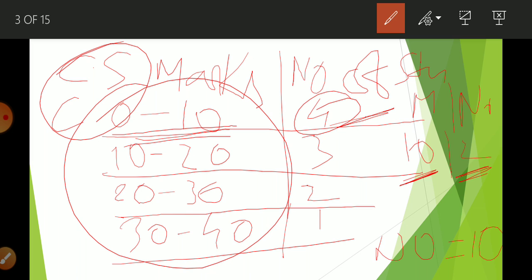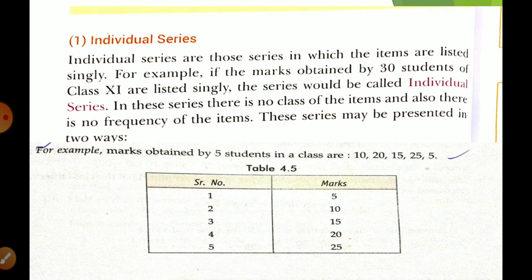And this is the topic of our today's video, that we are going to learn in detail. Okay students, so let me start. I think it is quite interesting for you because you already learned it in your 10th class, so it is a quick revision. Now let us start. First of all, individual series. What do you mean by individual series? In your book it is written: individual series are those series in which the items are listed singly.